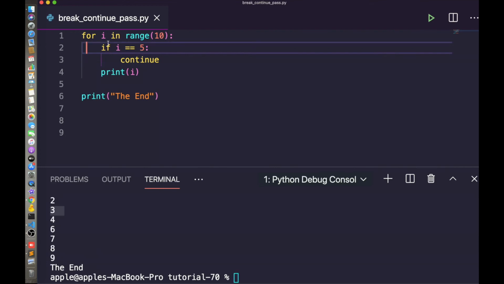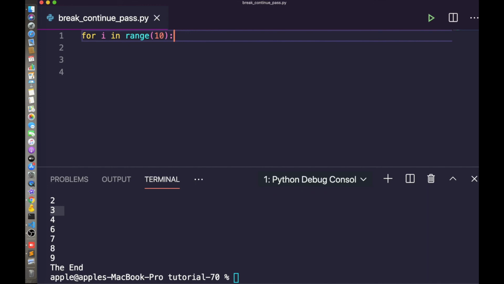Suppose we have a loop or a function that is not implemented yet, but we want to implement it in the future. So here suppose this is a loop, okay, we want to implement it further. So I have just written the for loop. So let's execute. I think it's giving an error. The interpreter would give an error.